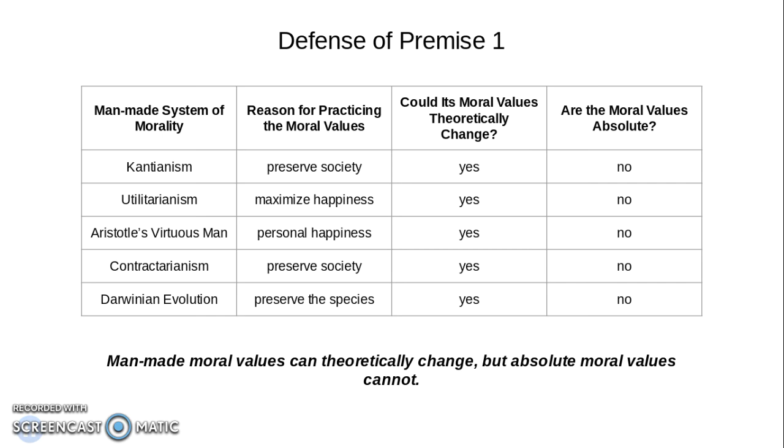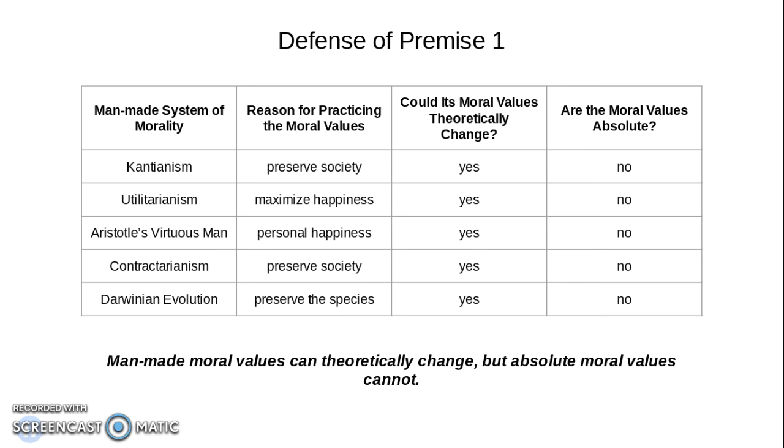One might object, saying something like, the moral values that preserve the species stay the same throughout history. Societies who don't lie, cheat, and steal from one another last longer than those who do. And that has always been the case, and it will always be the case. So these moral values are absolute. Now the point I'm making is that in theory, not necessarily in actuality, what preserves society could change, leading to a change in moral values.